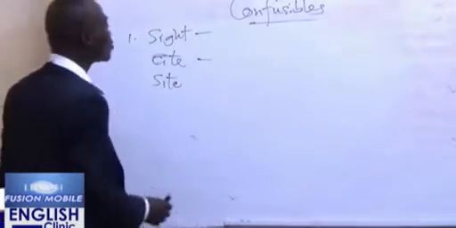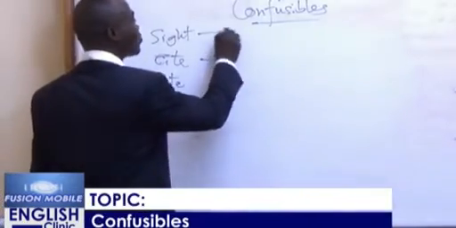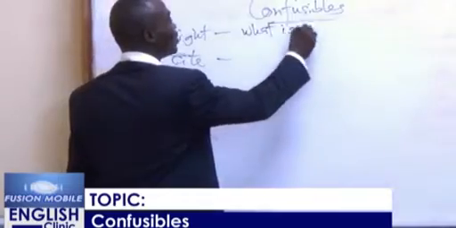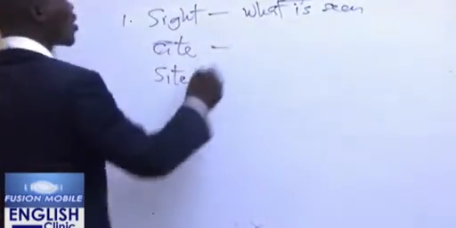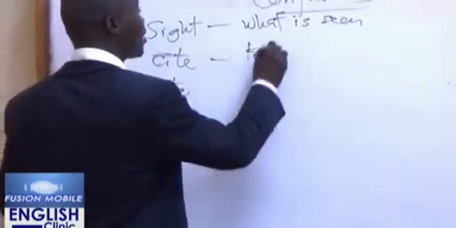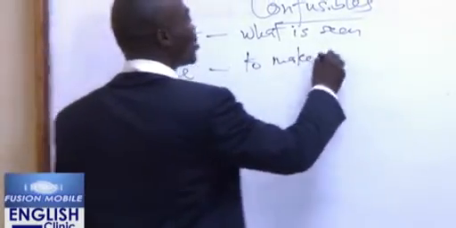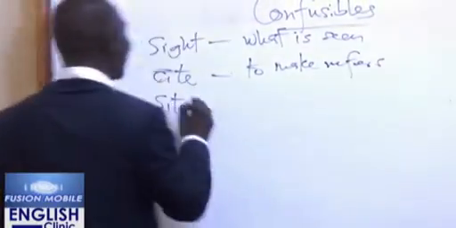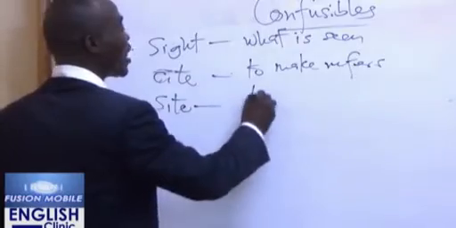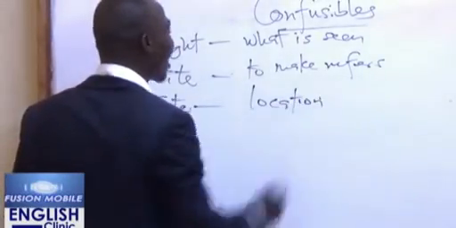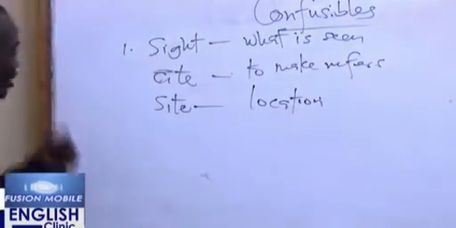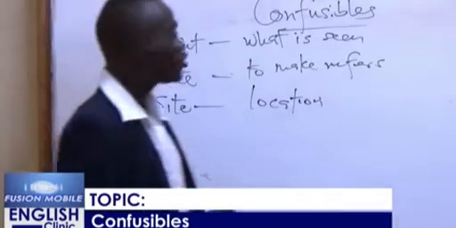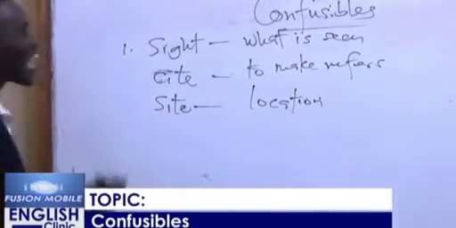The first one talks about what is seen. The second one is talking about making reference to something. And the third one is talking about a location.